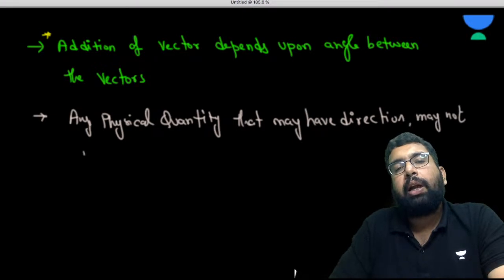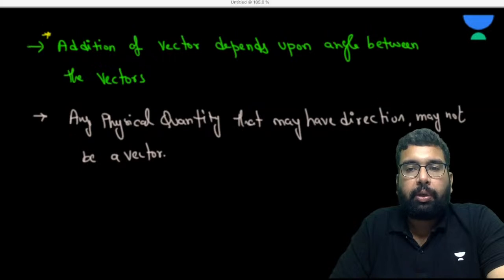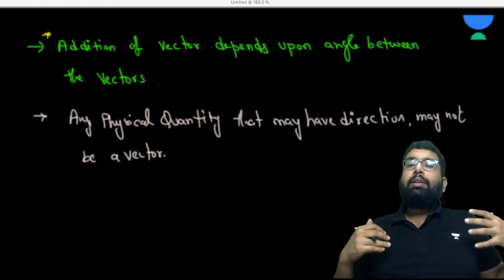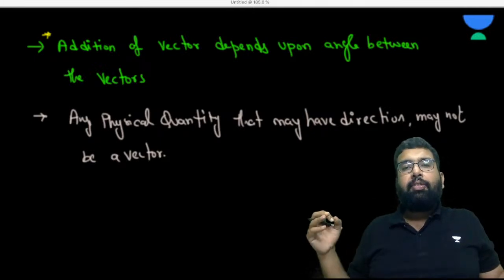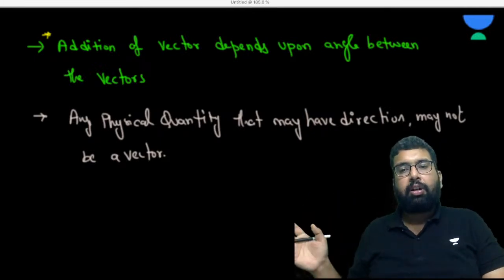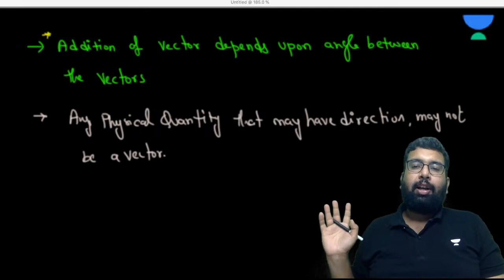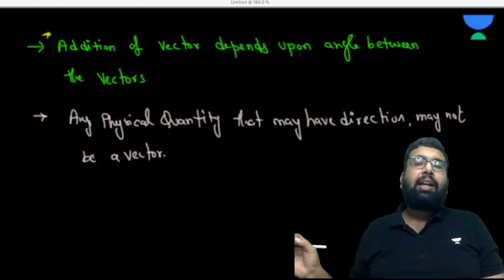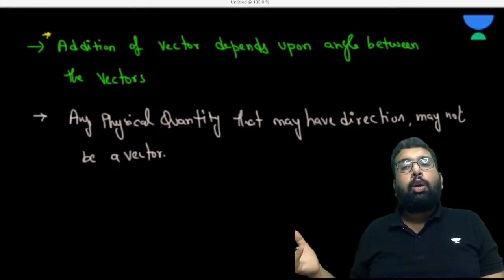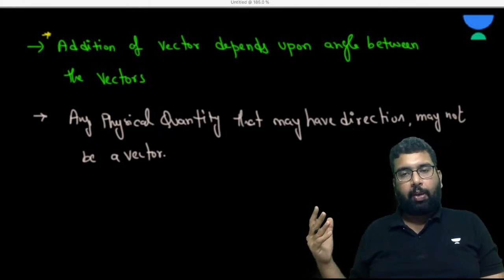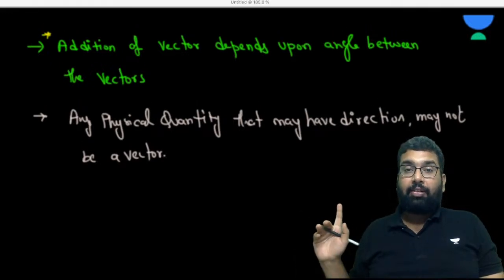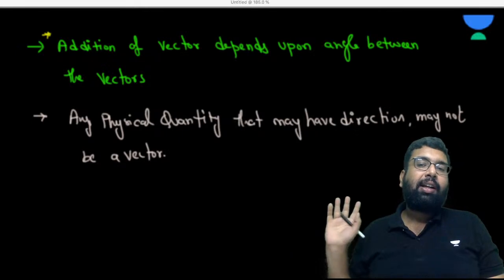What I'm trying to point out here, my dear students, is that it is not necessary that any physical quantity having some direction will be called a vector. Any physical quantity having direction may not necessarily be a vector. But if any physical quantity is a vector, it necessarily has a direction.